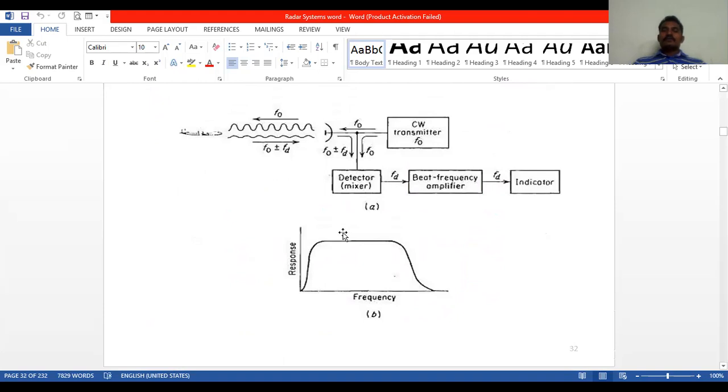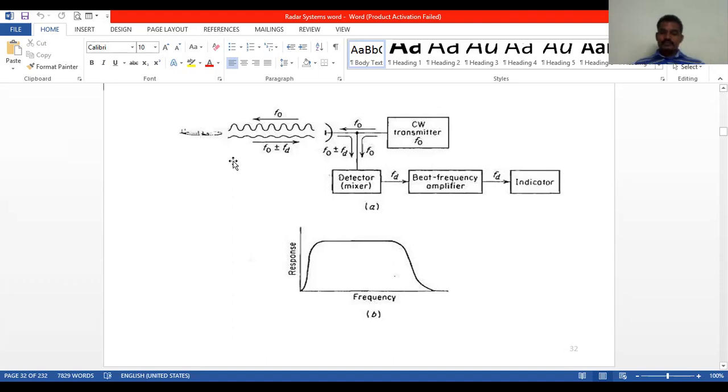So here we have a continuous wave transmitter, which is used to generate continuous unmodulated oscillations of frequency f0, which is radiated by the antenna. See the diagram. A portion of the radiated energy is intercepted by the target. Here, this is the target, and this is the transmitter. This is the antenna. Through this transmitter, it will transmit the signal with the frequency f0. This is the target or object.